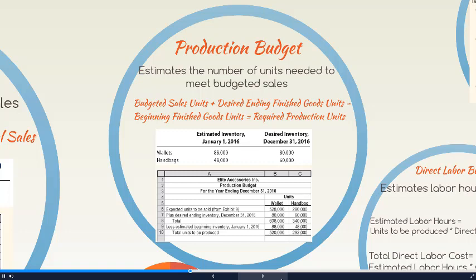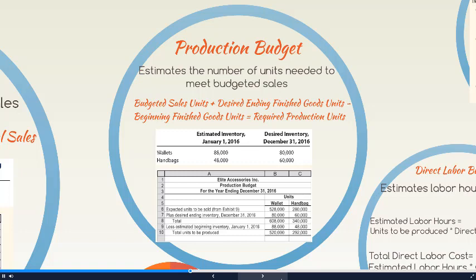That gives us how many units we need to produce. Looking back at our example of wallets and handbags, again, typically a company has more than one product they're looking to produce. So we're going to take the sales budget from each of those and calculate how many units we need to produce based on our sales using that formula.